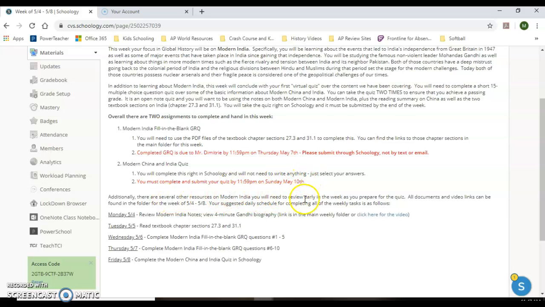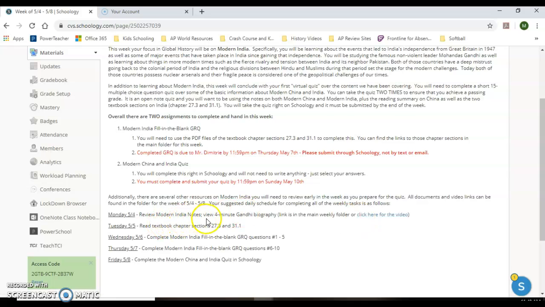A couple of other resources on here will help you prepare for the quiz. You'll see my recommended schedule to follow. Monday, you review my notes on India, which I have posted. And there's a 4-minute biography, a very short biography about the story of Mohandas Gandhi. You can either click here to get that video, or you can find it in the main folder.